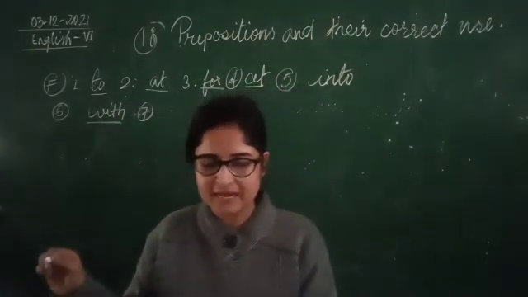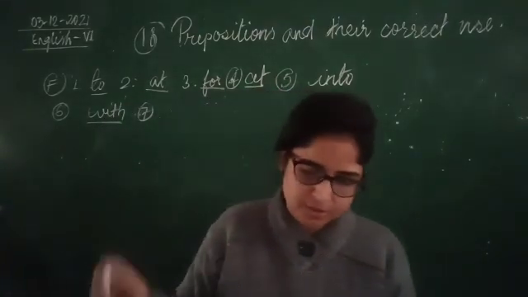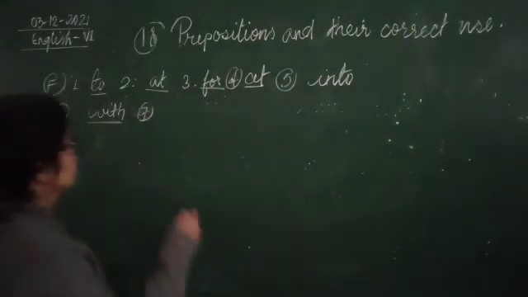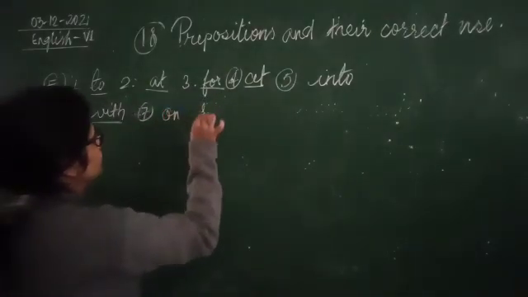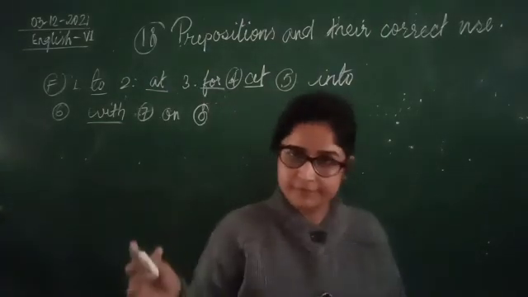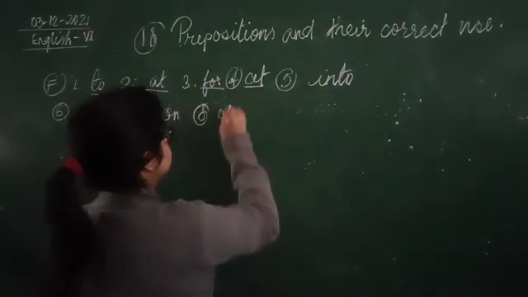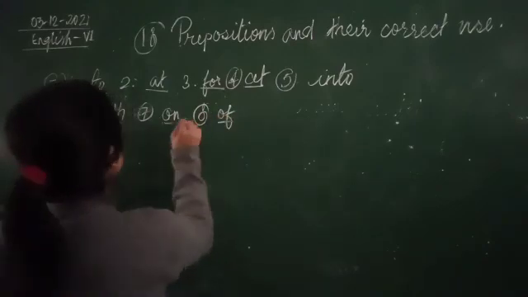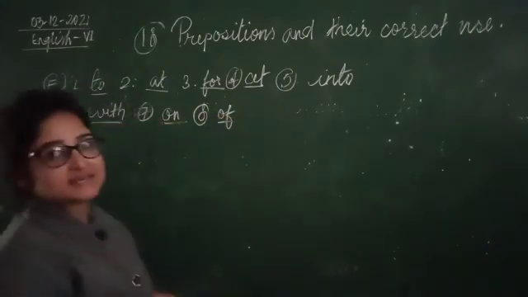Sujit climbed dash the hill slope. Sujit climbed on the hill slope. Number 8. Aparna is fond of chicken curry. Yes, children. So here we have the answers of exercise F.